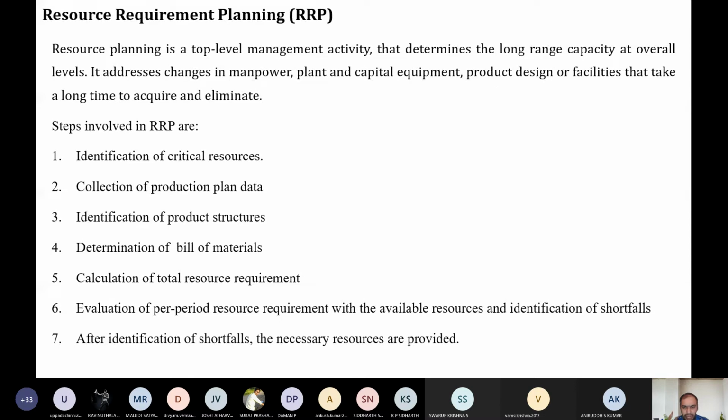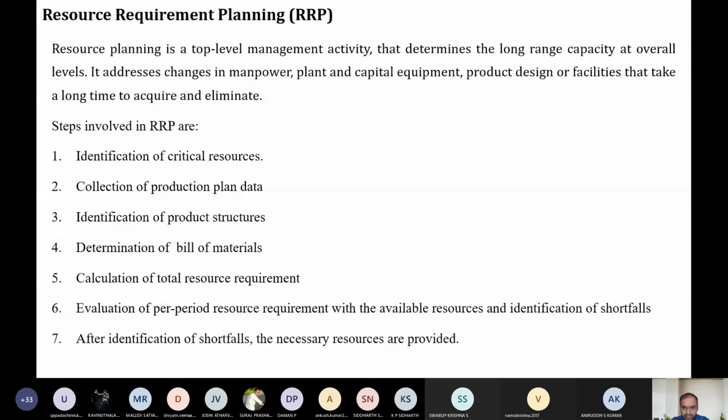Resource requirement planning, I told you: you're going to construct a house. You will say I need 4 bedrooms, 3 bathrooms, 1 hall, 1 kitchen, something like that. That is just a blank idea. That is resource requirement planning.